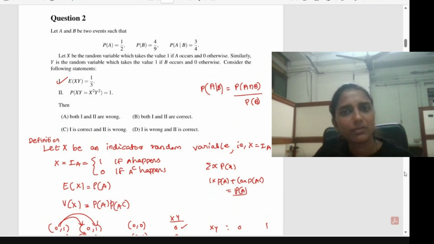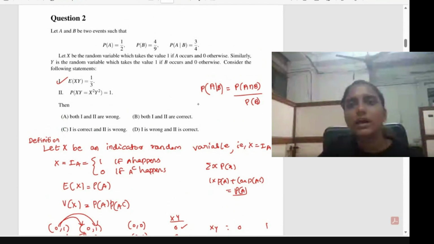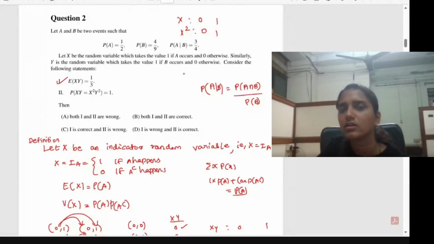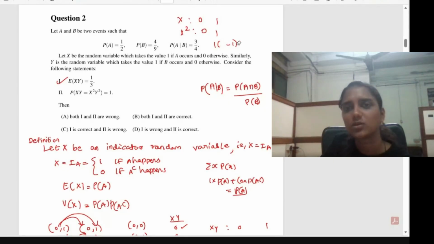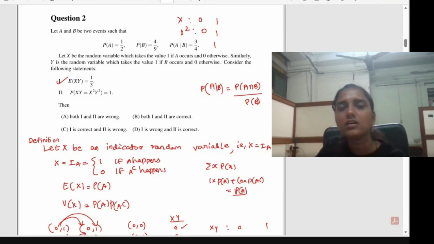Again, one more thing: whenever a random variable is taking the value 0 and 1, say x is taking the values 0 and 1, what are the possible values of x squared? That is again 0 and 1. So x will always be equal to x squared. In the case of Bernoulli trials, this result will hold. There are many problems to apply this idea. When x equal to 0, x will take the value 0 and 1.